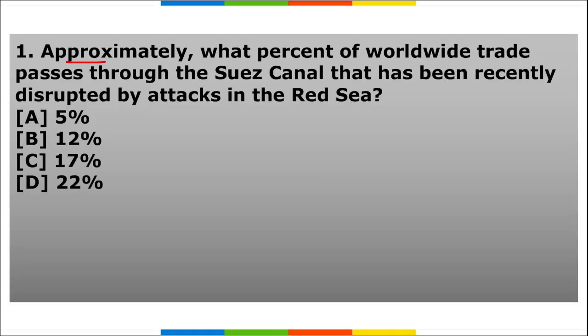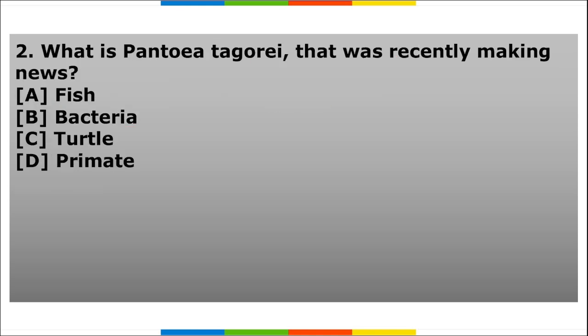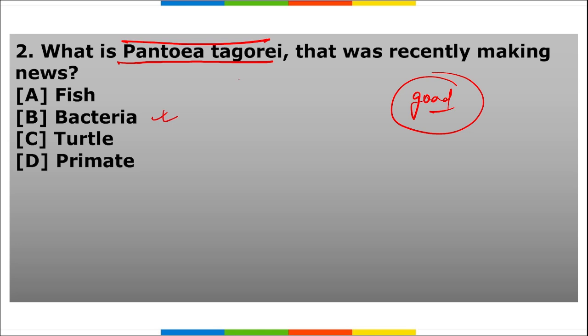Next is our homework section. First, approximately what percent of worldwide trade passes through the Suez Canal that has been recently disrupted by the attacks in the Red Sea? Second, what is the Pantoea tagorei? We have seen this yesterday. This is the name of a new good bacteria that was recently making news. I have given you the answer to this, but tell me the name for this Pantoea tagorei.